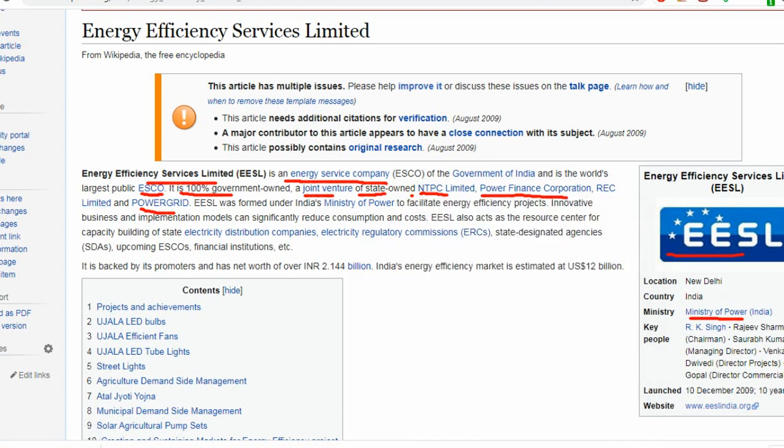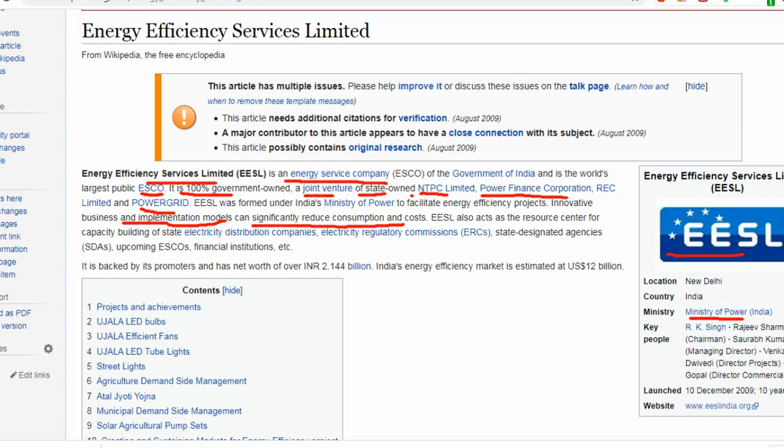What is the purpose of EESL? Innovative business and implementation models can significantly reduce consumption and cost. So that is why they have come up with this retrofitting. This is also an innovative solution to reduce the consumption and reduce the cost.